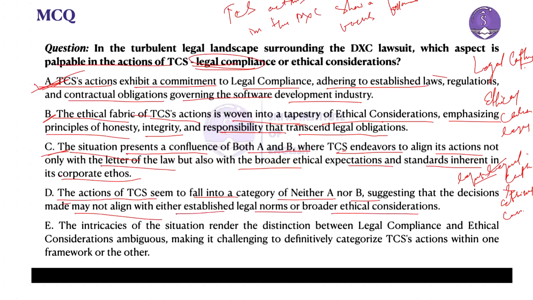Option D also doesn't fit because the passage does discuss legal issues, making option D less accurate. It doesn't align with the details provided in the passage. It's like saying copying a patented design is neither legal nor illegal, which is not accurate. So option D can also be eliminated.